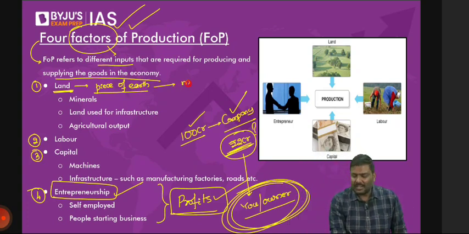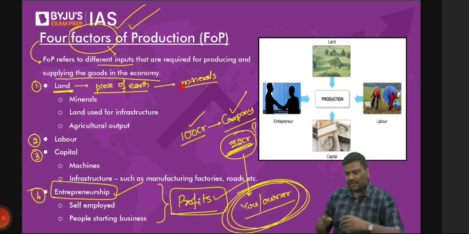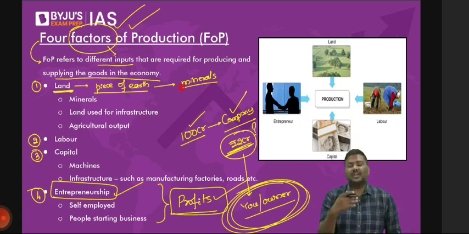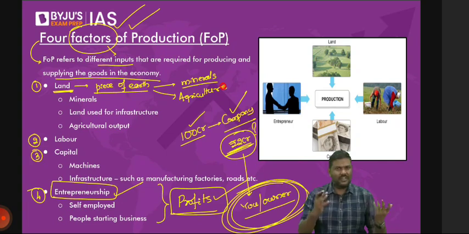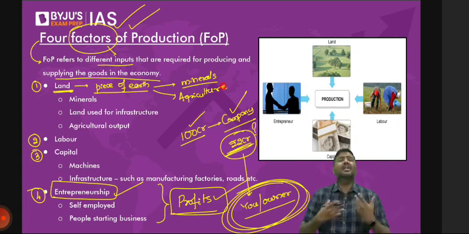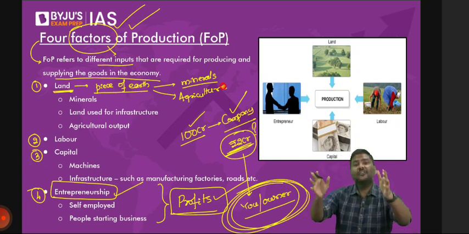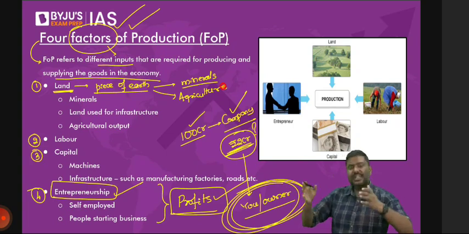You will mine out minerals. All of you agree? You will take out minerals. Mine out means you will dig the minerals from the earth. You will also use earth for agriculture production. And some of you will say, sir, I will not mine also, I will not use it for agriculture. What I'll do? I will use the piece of earth to set up a factory, a company, a manufacturing facility.